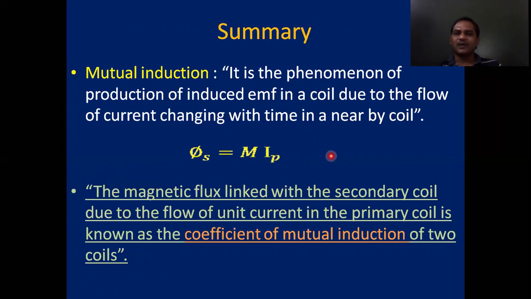After that, we discussed about the mutual induction. It is the phenomenon of production of induced EMF in a coil due to the changing of current in the secondary coil, which is placed nearby it. Then the flux linked with the secondary coil phi s is equal to M into IP, where M is called coefficient of mutual induction or mutual inductance. From this, we can define M. When IP equal to 1, then phi s is equal to M, right? The flux linked with the secondary coil when the current in the primary coil is 1 ampere is called as mutual inductance of the two coils.